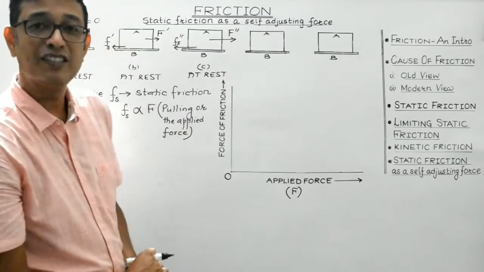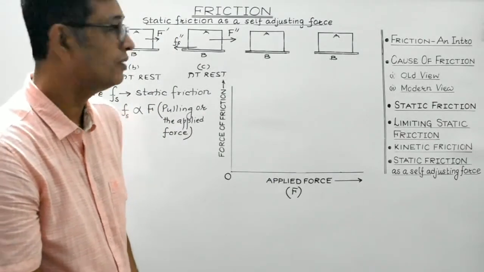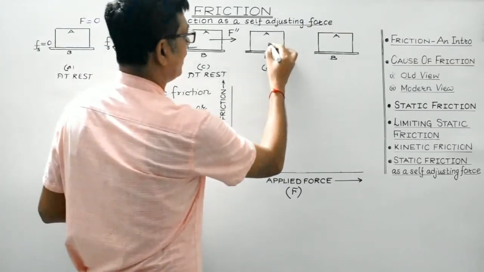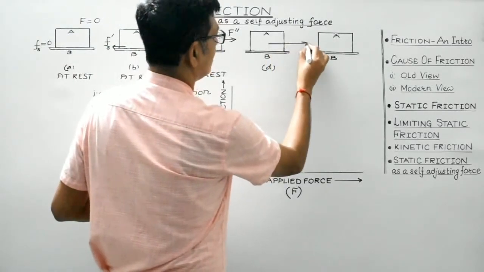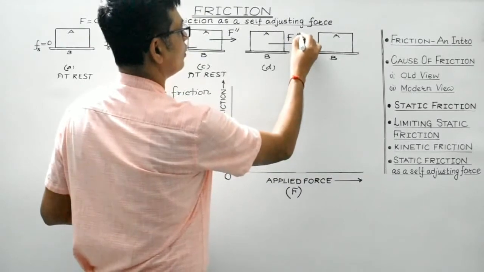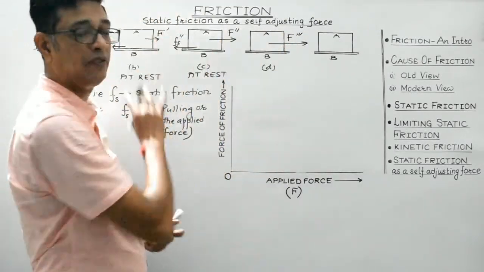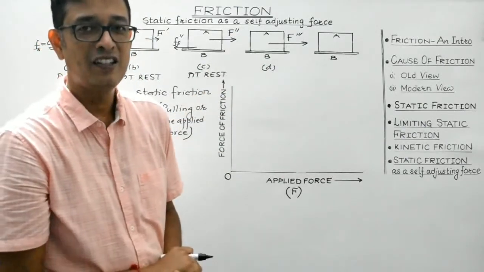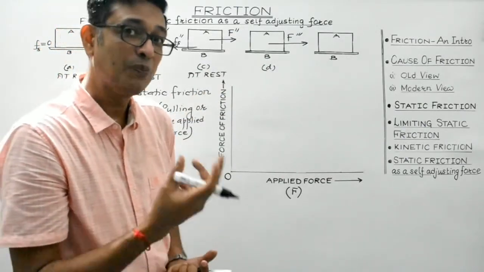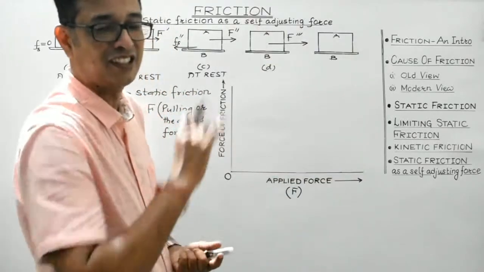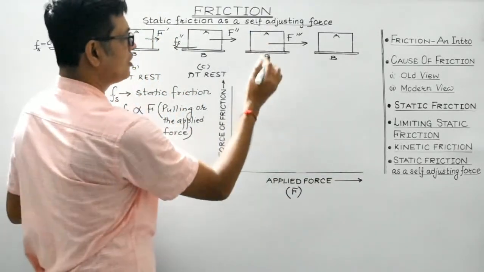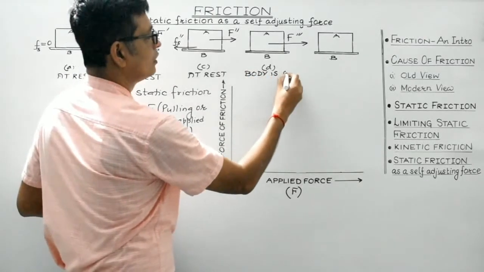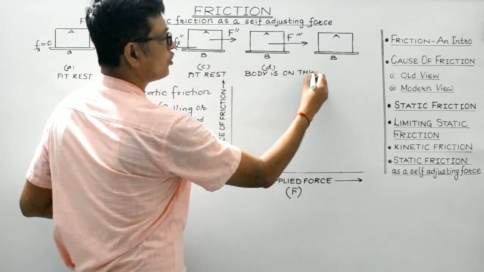Okay, now what happens, students, let us assume in this case, on applying an applied force which is greater than the previous one, F triple dash is greater than F double dash. That is, the applied or the pulling force is gradually increased. Suppose in this situation, the body is on the verge of motion.